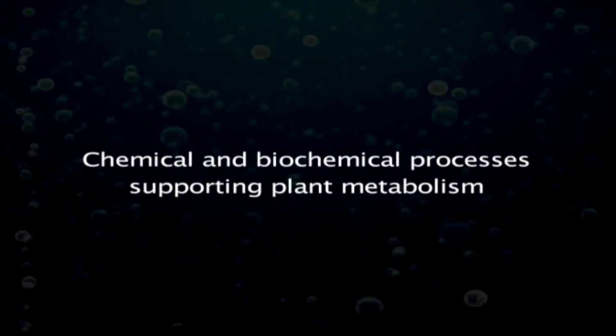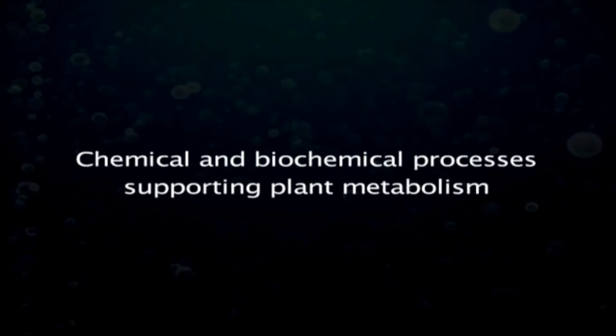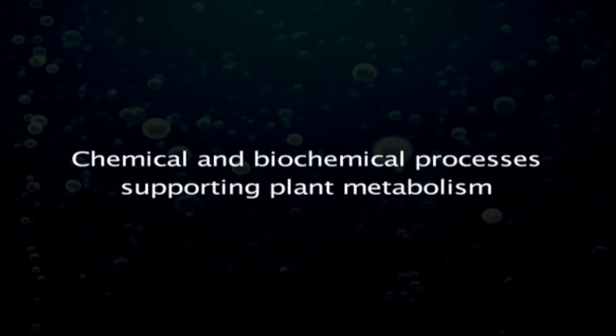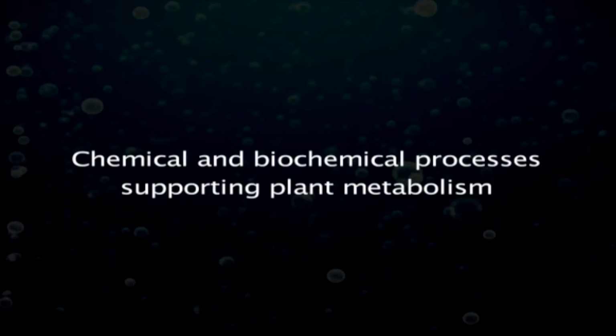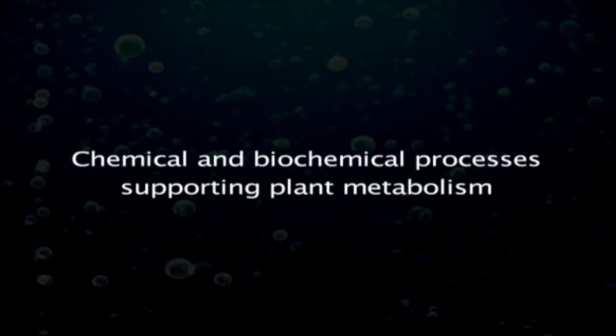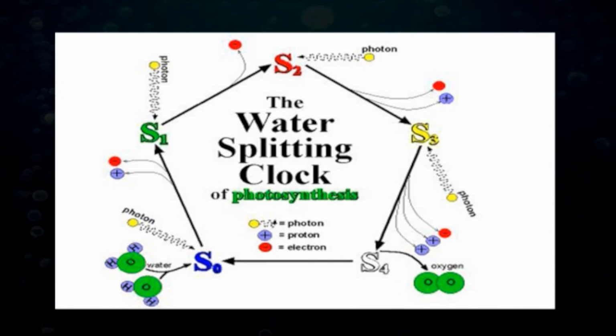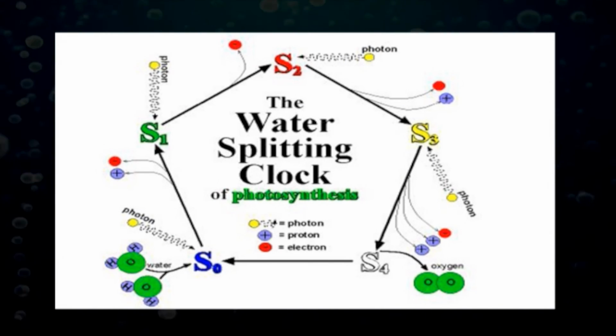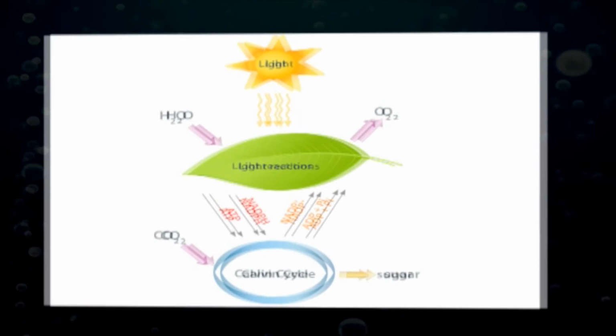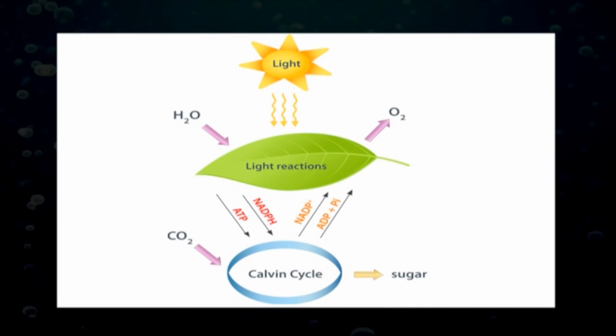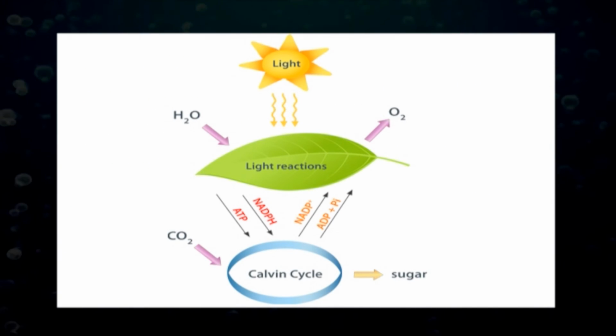Number three, water is used for the chemical and biochemical processes supporting plant metabolism. The plant uses sunlight to split water into hydrogen and oxygen. The hydrogen then uses carbon dioxide in the air to make sugar. Plants use oxygen to burn sugar and make energy for life processes.